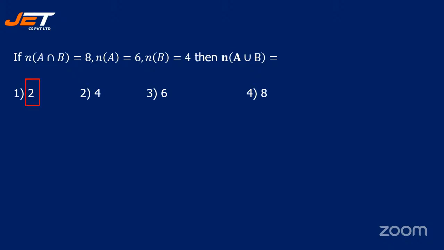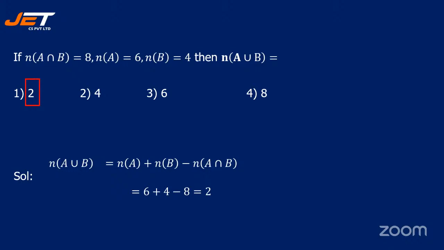The formula is n of A union B is equal to n of A plus n of B minus n of A intersection B. So n of A is 6 plus n of B is 4 minus 8, which is 2.